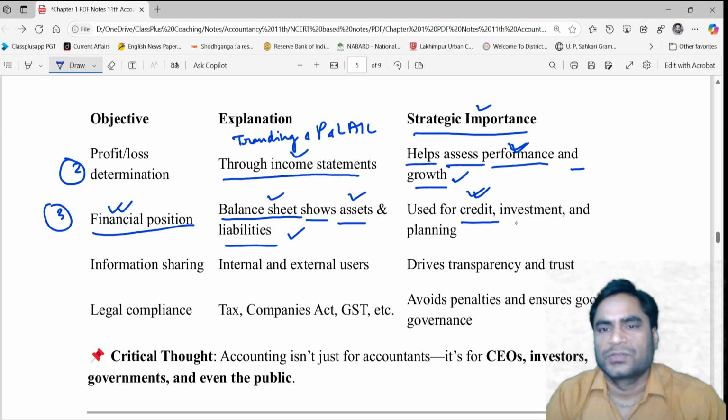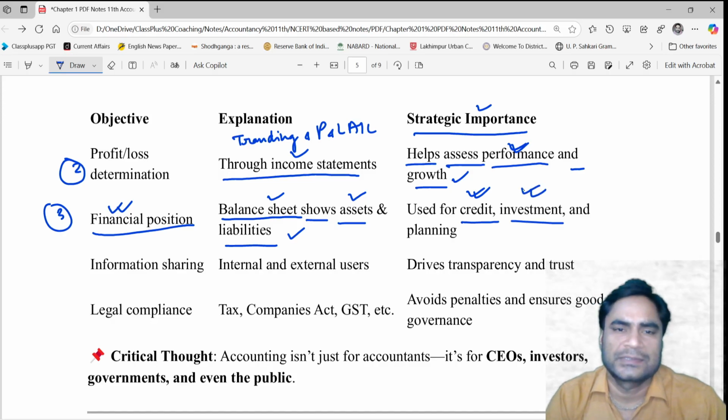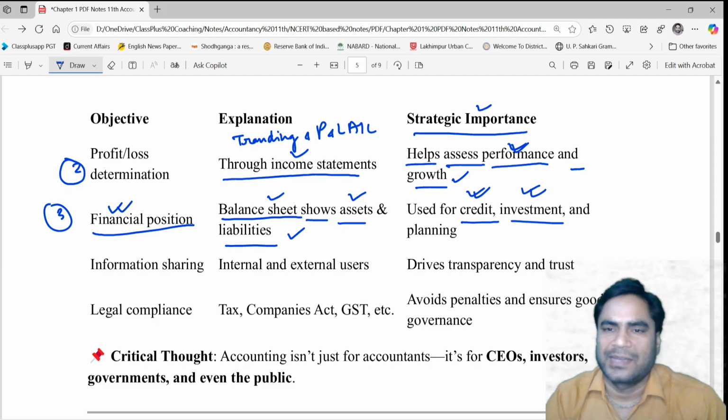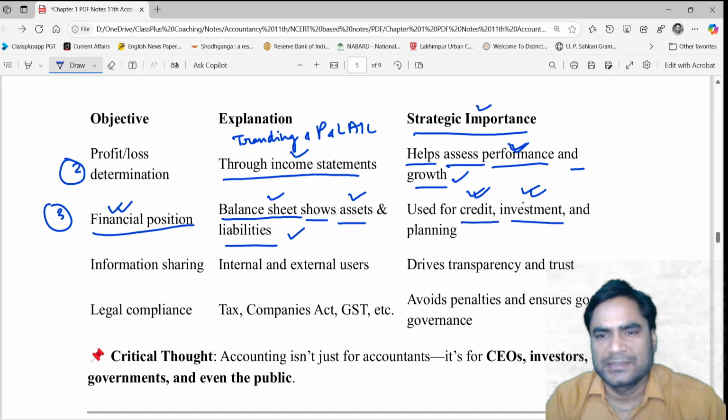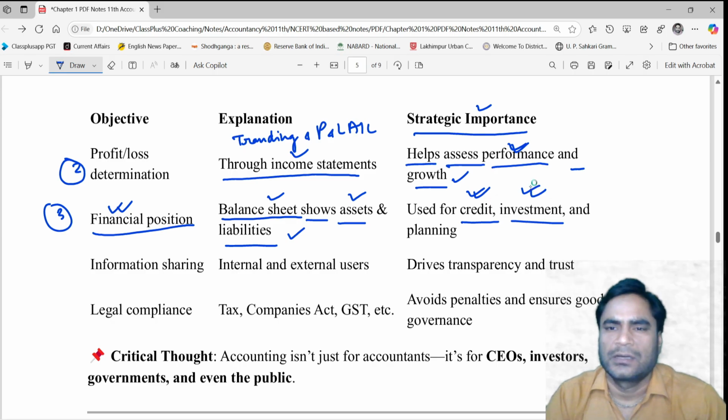liabilities both. So there are investors who want to invest in your business organization, and if they are intending to invest the amount in your business organization, ultimately they need to go for research. Before investing the amount, they need to know about the financial position, and that is determined again with the quantity and quality of assets and liabilities of your organization. On the basis of this information, they decide whether to invest or not.